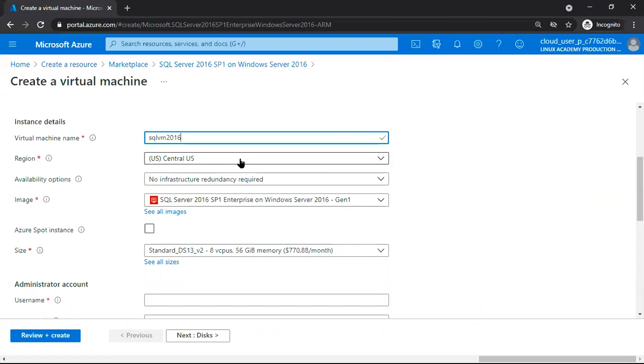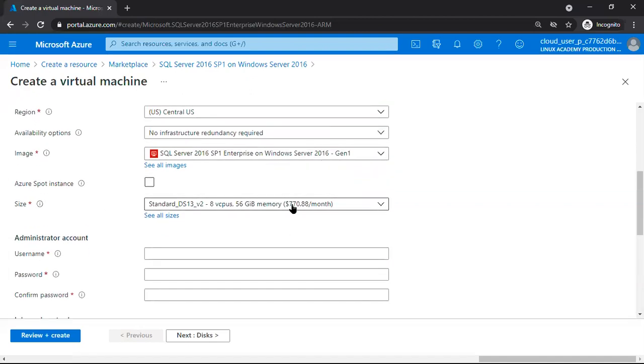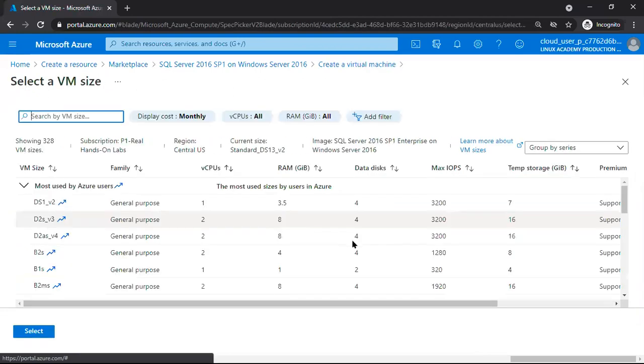Check your image, we have already selected 2016 SP1 on enterprise edition. It is asking what size of machine you want. An 8 CPU, 56 GB RAM machine costs almost 60,000 monthly. Or we can go with the smaller images also.